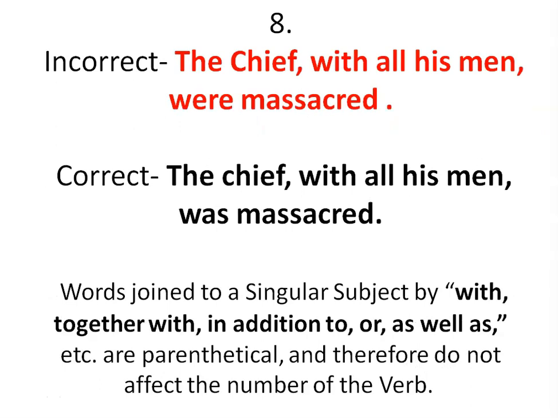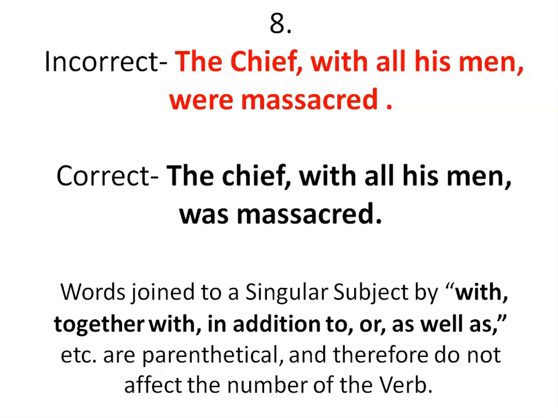The chief with all his men were massacred. So it's probably related to a war or a battle. Corrected version: the chief with all his men was massacred. So what is the difference between the wrong version and the correct version? Simply the main verb were has been replaced with was. So what could be the reason behind it? Let's see the grammar rule.